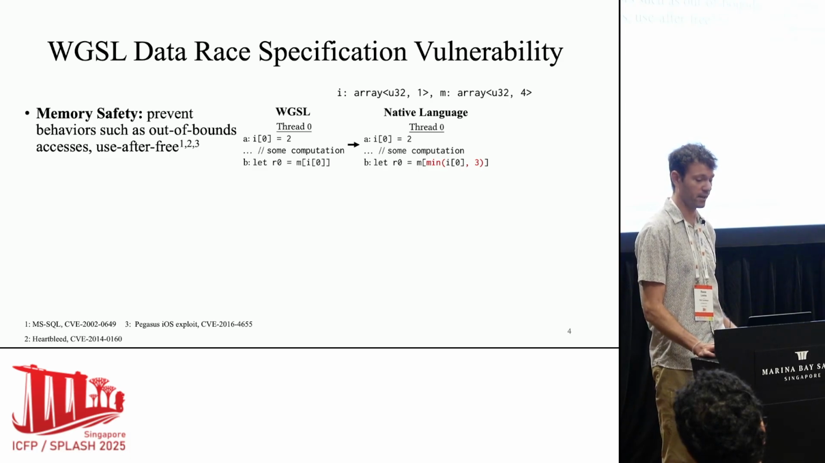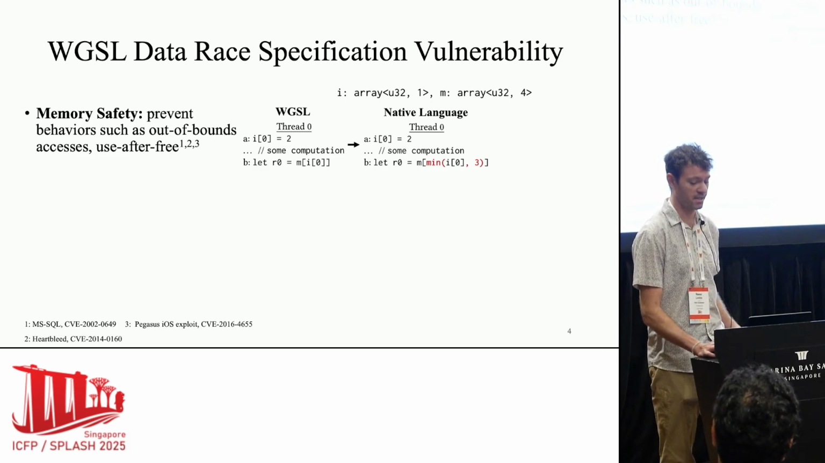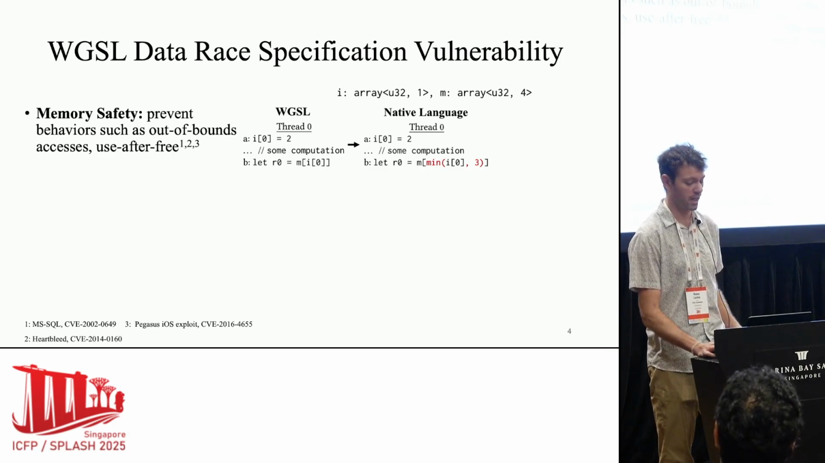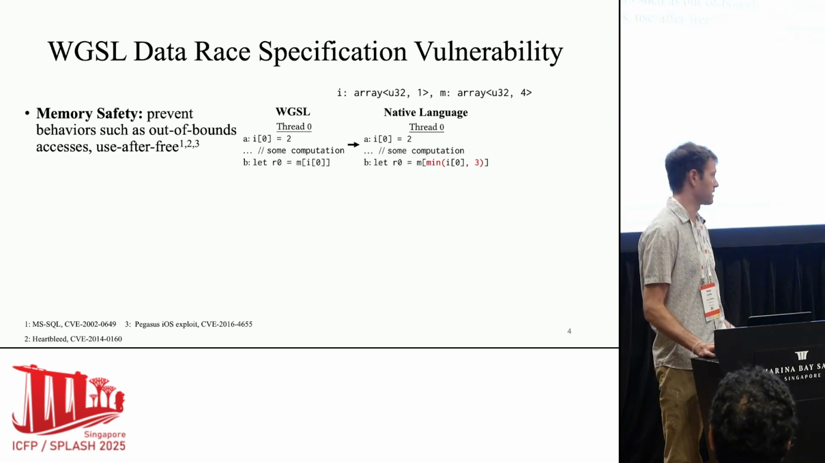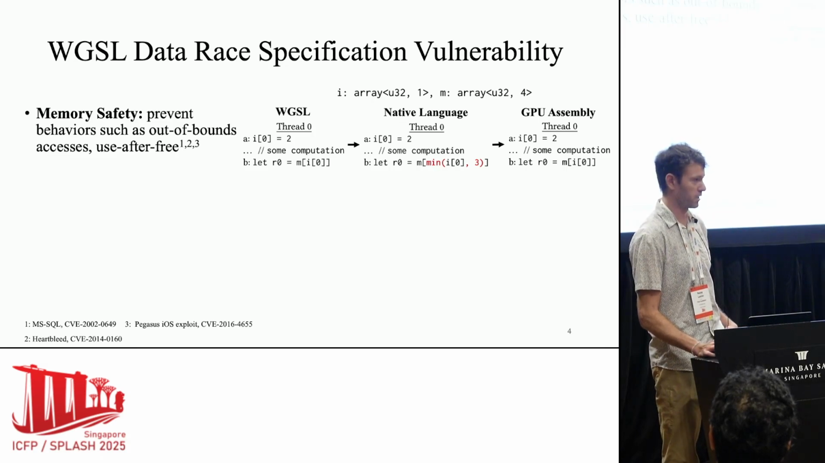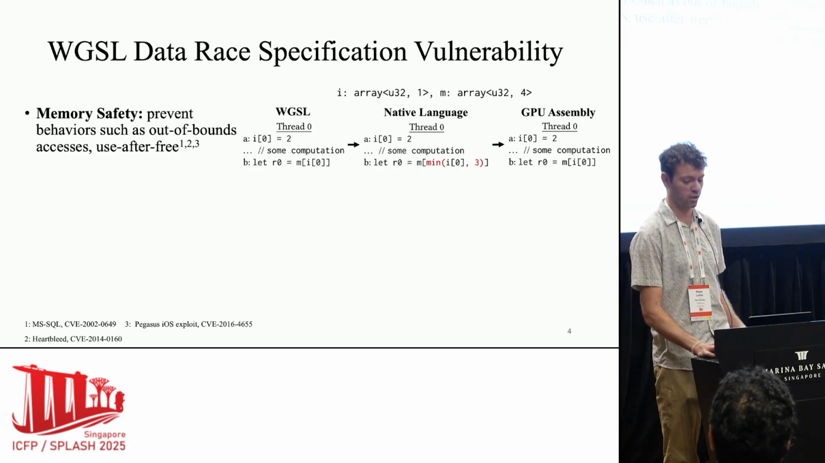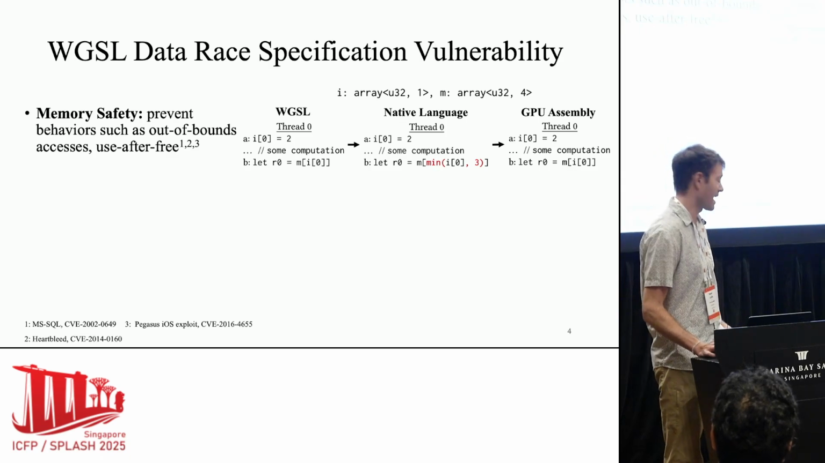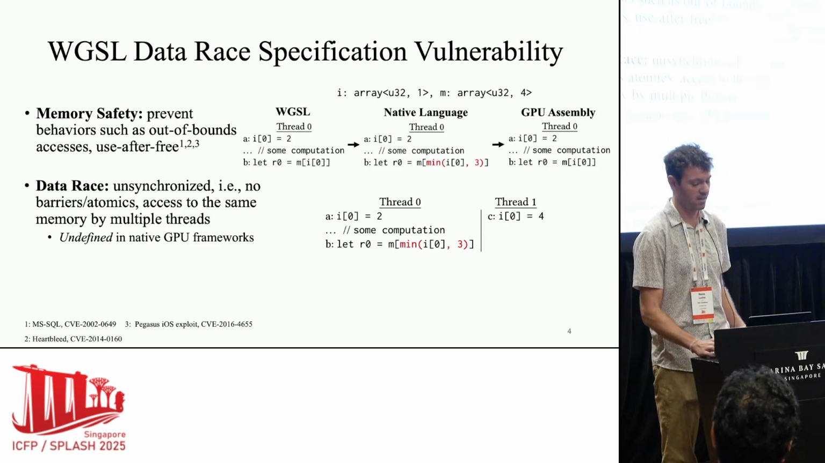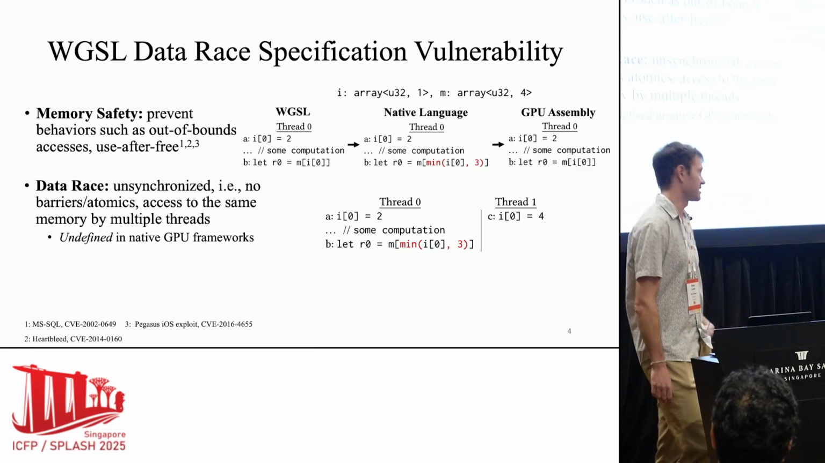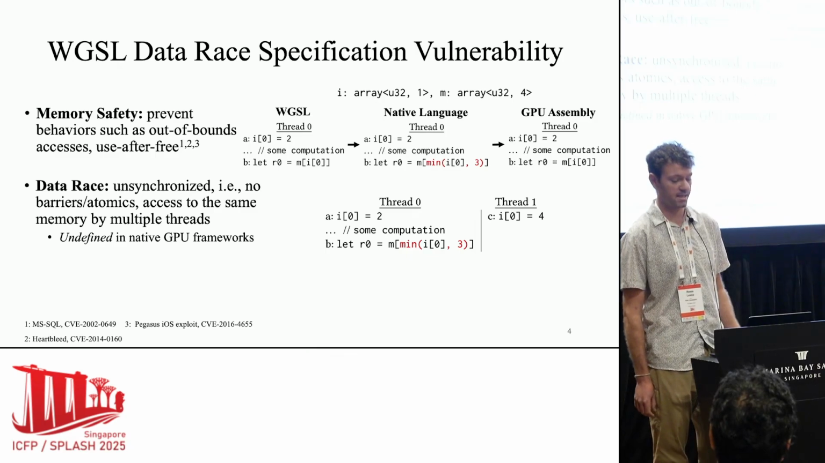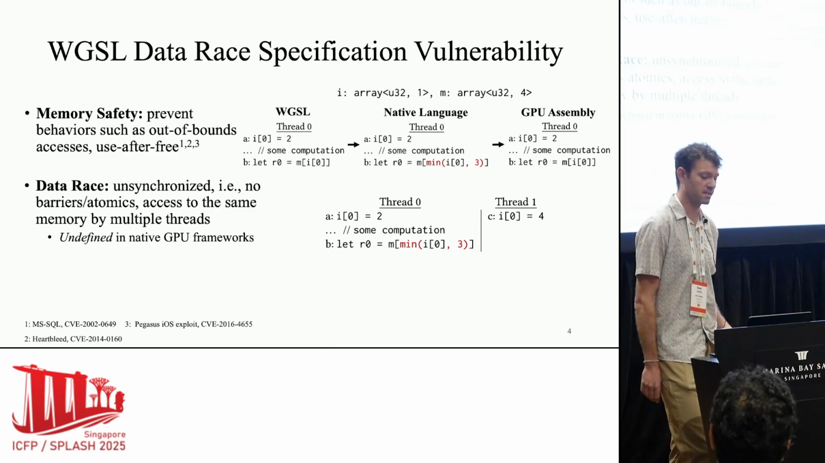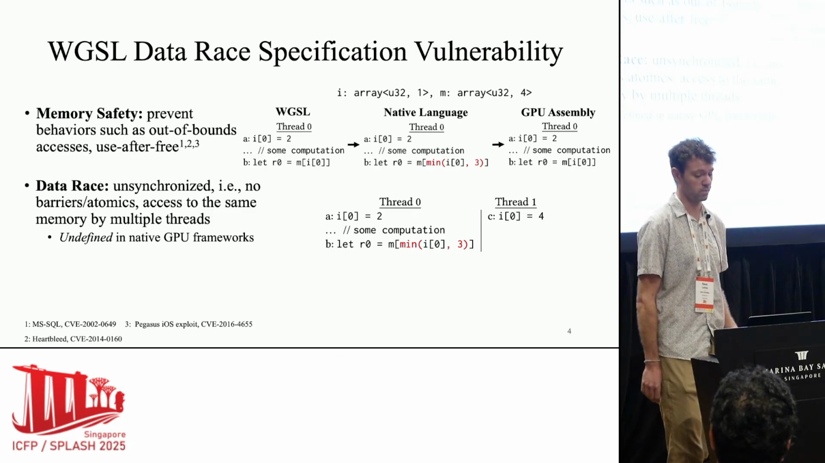However, in these native languages, you have optimizing compilers. These optimizing compilers might notice that I of 0 is set to 2 in A, not changed, and then used in B, and it might realize that this min check is actually not needed. So when you generate GPU assembly code, that min check could be removed. This works fine in this example because we only have one thread. But of course, when you go into multi-threaded scenarios, you have to deal with things like data races. A data race is an unsynchronized access, i.e. you're not using barriers or atomics, and you're accessing the same memory by multiple threads.